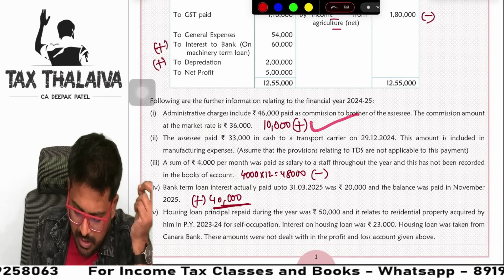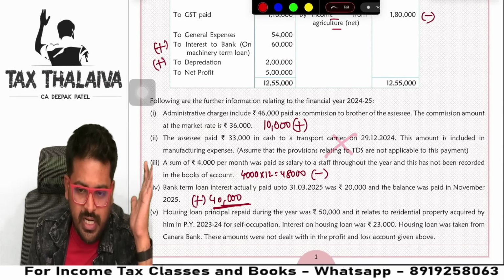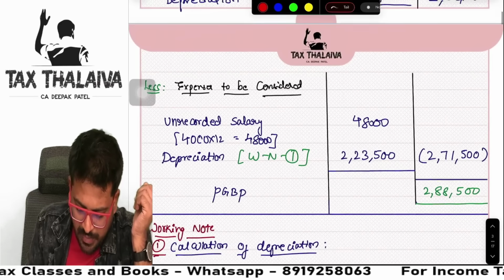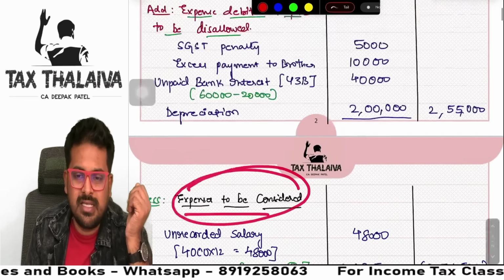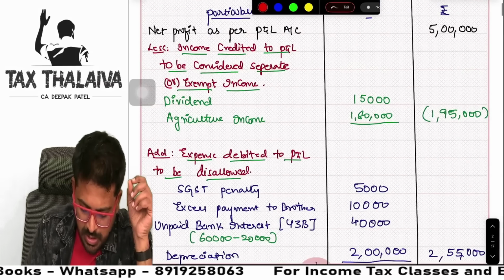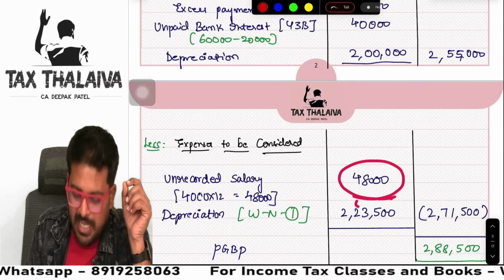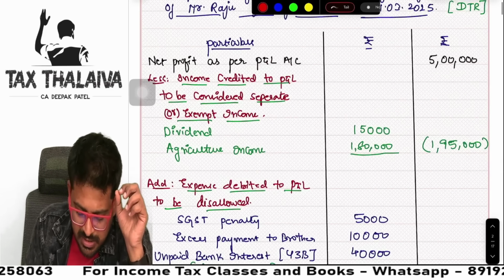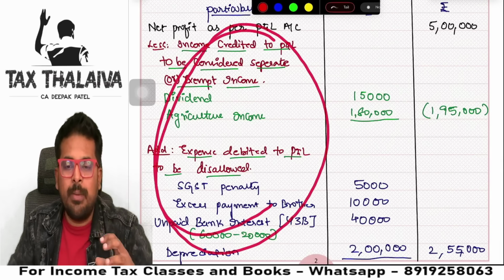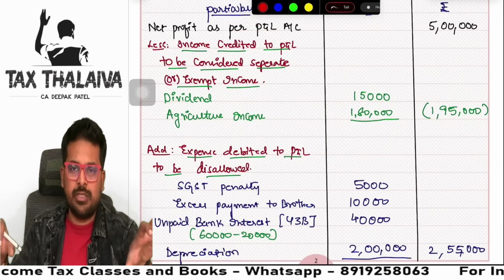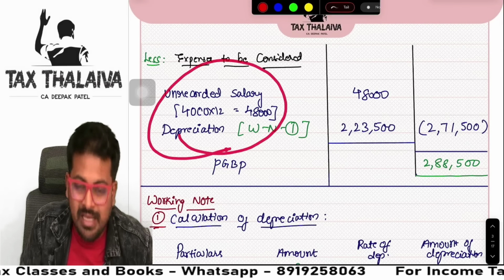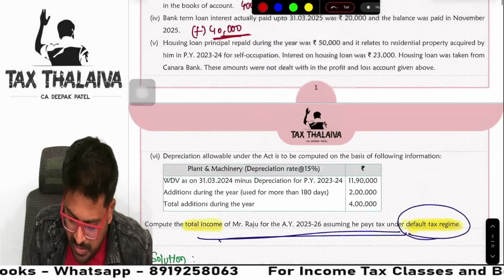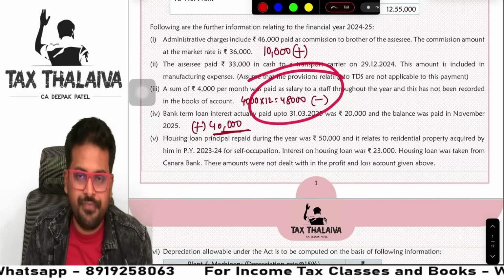Then what is left out? This is already considered. Cash to transport agency, no need of any adjustment. 48,000 separately we need to take from additional information. So see here, expenses to be considered. Guys, keep in mind one thing. Sir, this 48,000 is allowable expenditure. Why we have not considered it here itself? Guys, these two items are from the profit and loss account where you are doing the adjustment. But this is a purely separate adjustment you are doing, because this 48,000 information is given in the additional information.